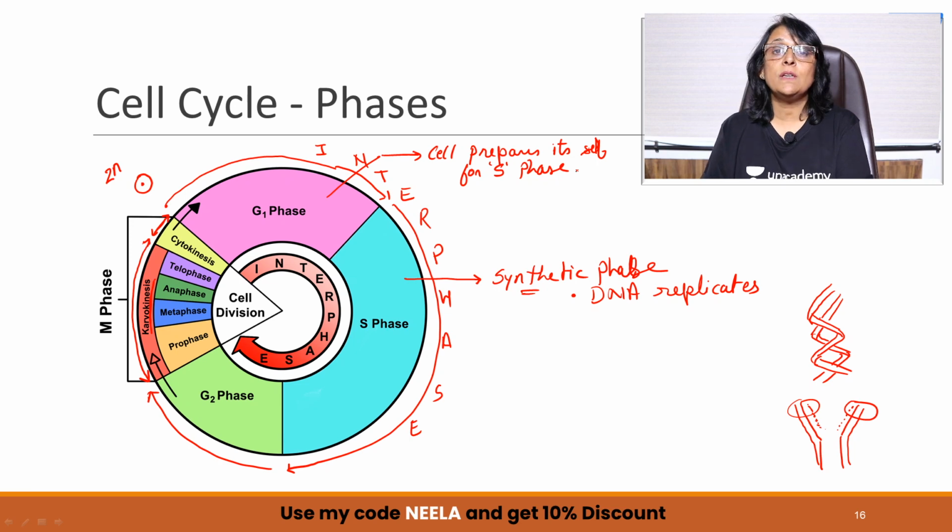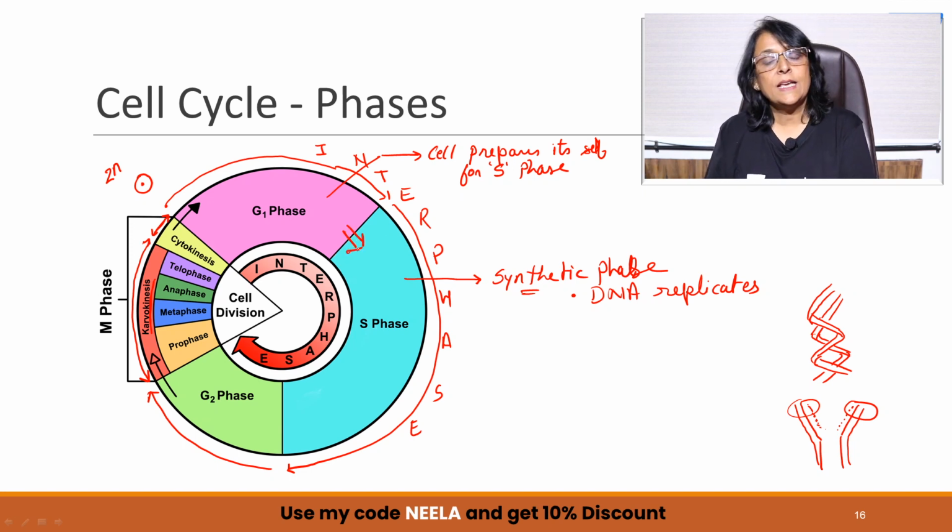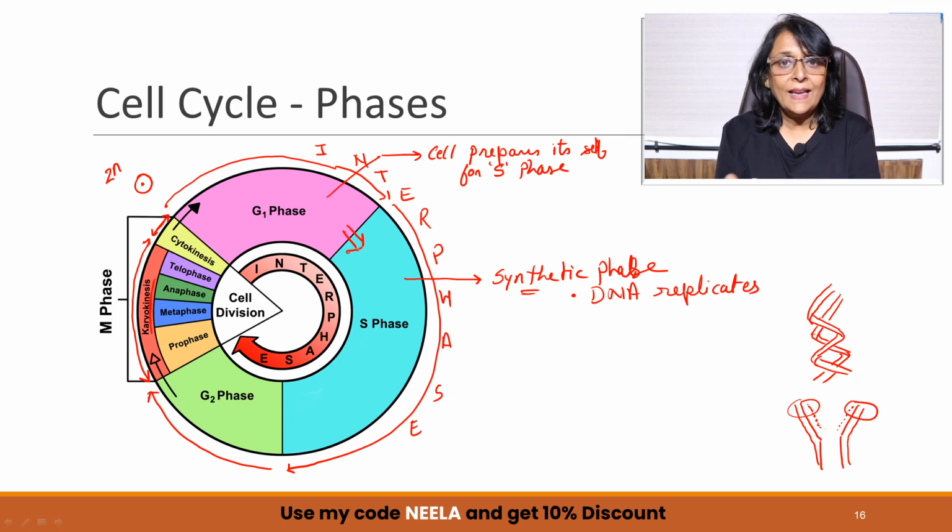This is what is being done in G1. So once this preparation is done, the cell is ready to enter into S phase. In S phase, all those things will be used up, DNA will replicate, few more changes also take place here, and then the cell is going to go into G2 phase.